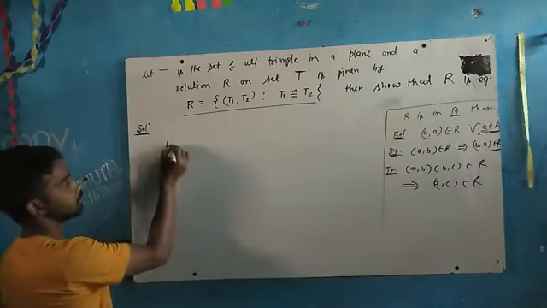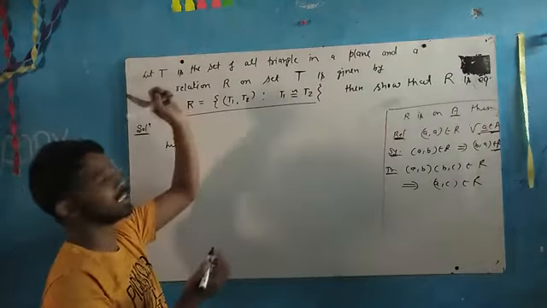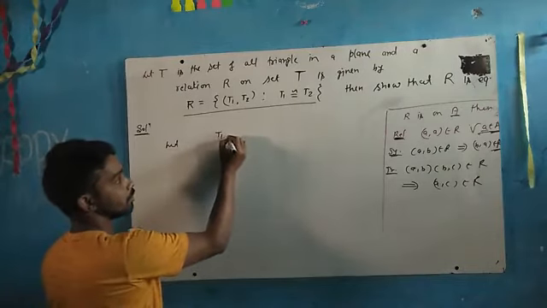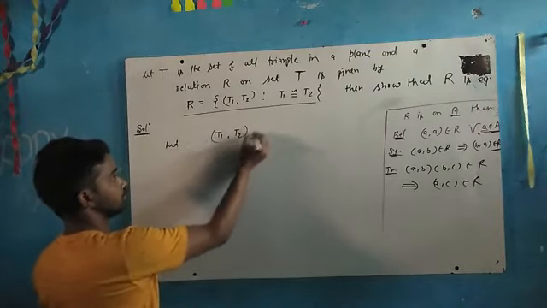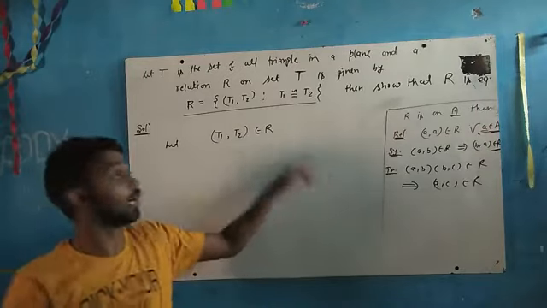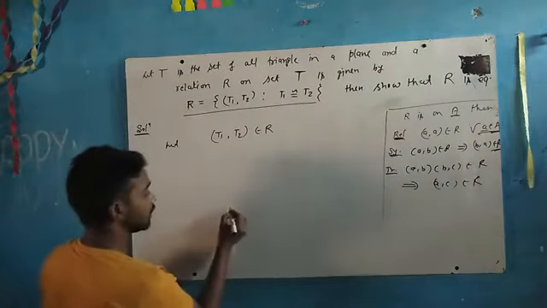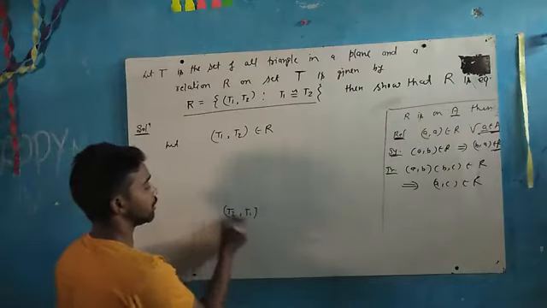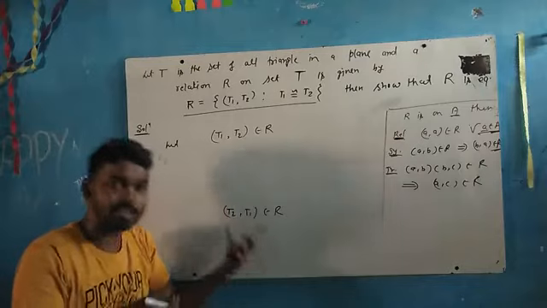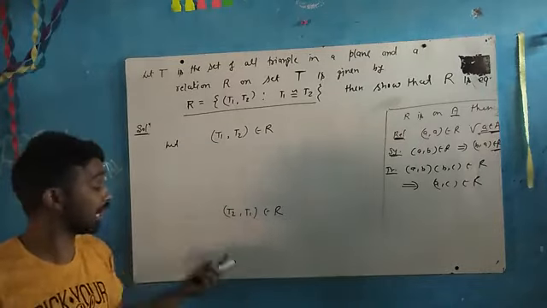So let us take any two elements of the triangle set. Suppose T1 and T2. Let T1 comma T2 belong to R. I have taken this, and somehow we have to show that T2 comma T1 belongs to R. If we have done this, then of course this will be symmetric. But how will it be possible?